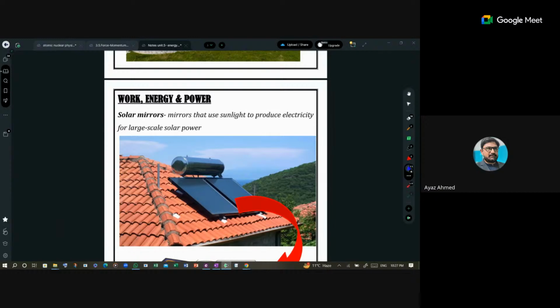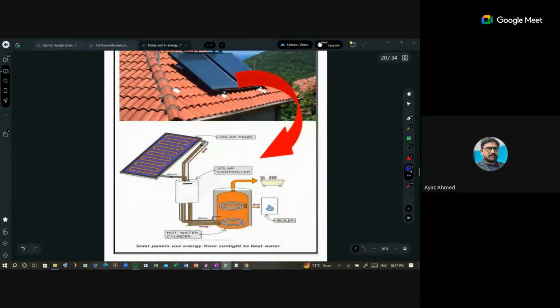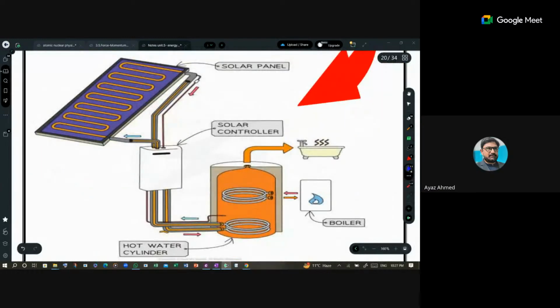Then we have solar mirrors. Solar mirrors are also used to heat up water. These are solar geysers. This is their internal structure. I hope it is clear to you.